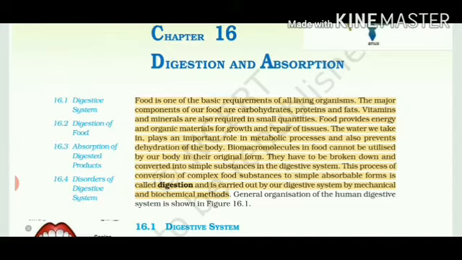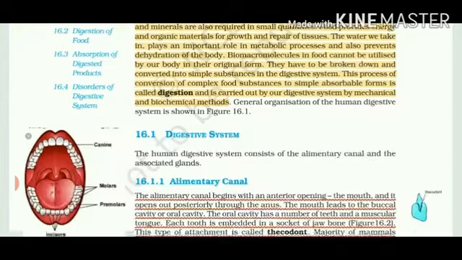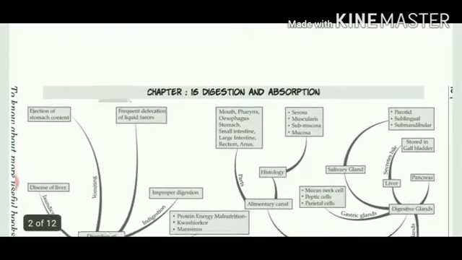Number third, when those substances get digested, how they are absorbed by our body parts. And the last topic is the different kinds of diseases that can occur when there is incomplete or partial digestion in our body. So let's first study the mind map of this chapter.